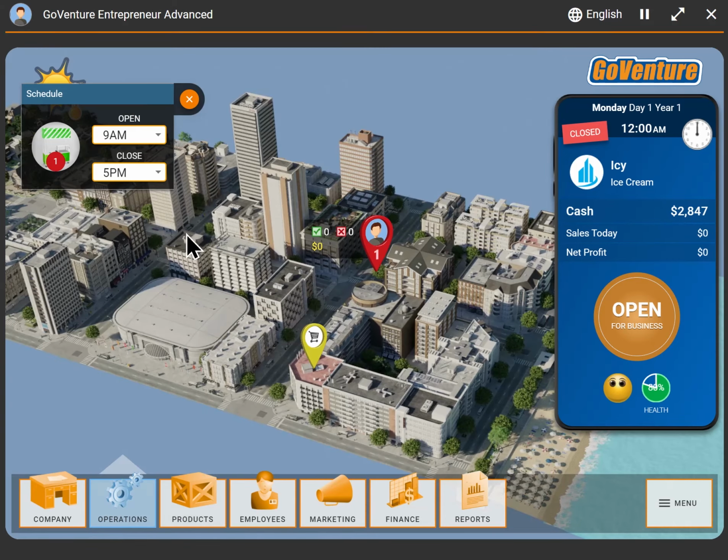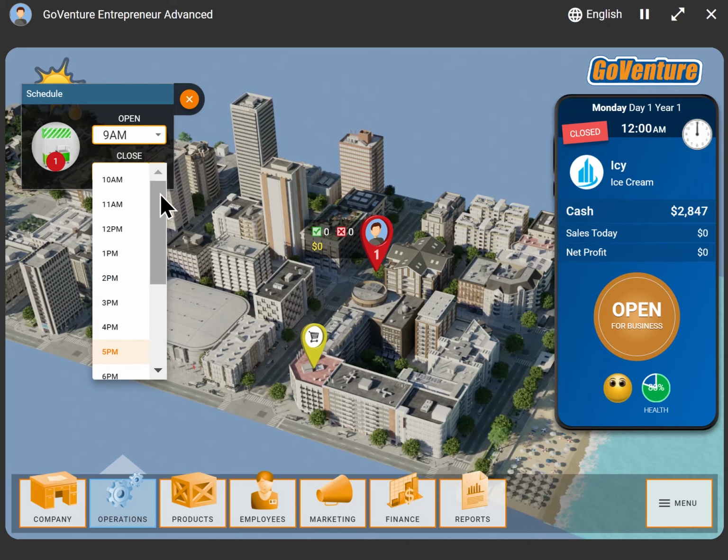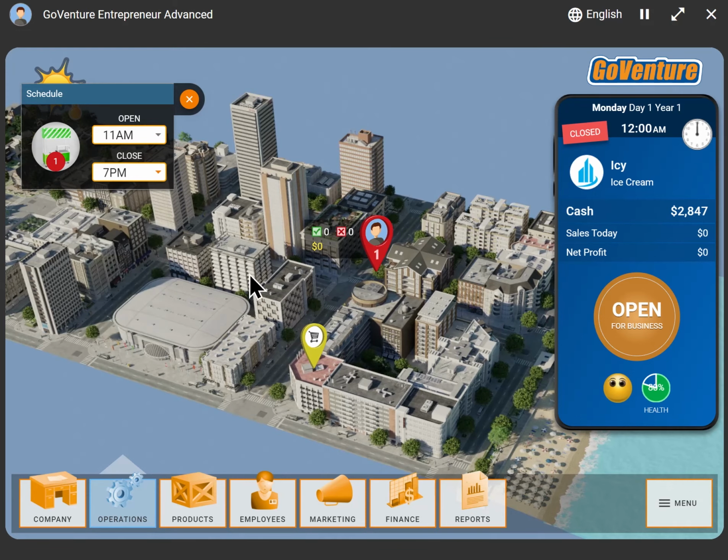Let's just go to operations for now and set our time. So we can choose what time to start working and what time to finish working. Now, since I'm in the shopping district, I'm probably going to start a little bit later. Let's go 11 a.m. and stay a little bit later as well into the evening, because I think people will be shopping later. Remember, we had customer psychographics and demographics information that we could use to understand traffic patterns and other information based on our location. So let's go ahead and open for business now.